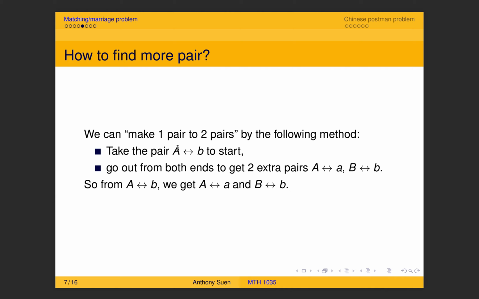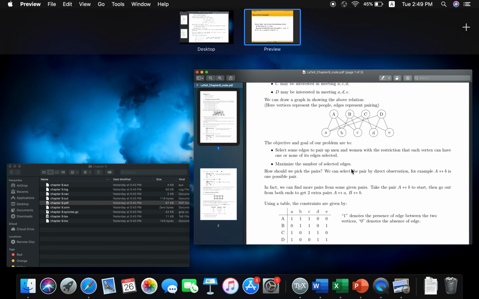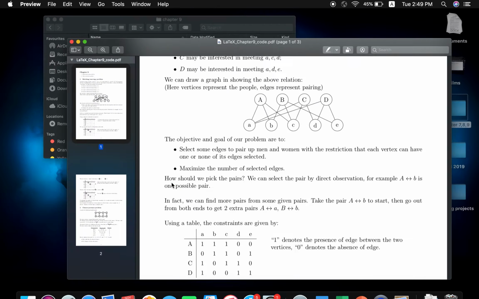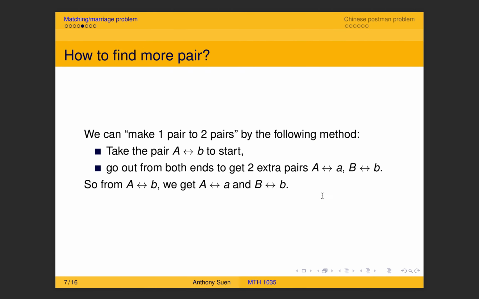So for example, from this big letter A, I can find another edge. Remember this is the one we pick, and from that vertex A, I try to find another edge running out from big letter A. So for example, I can pick A to small letter A, but not going back to small letter B. So that's it.